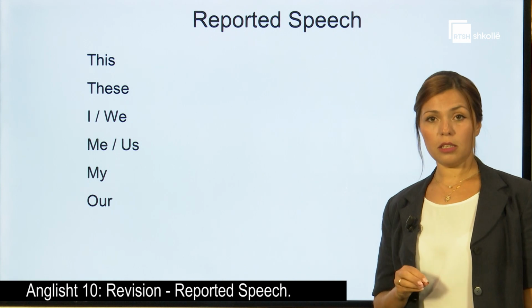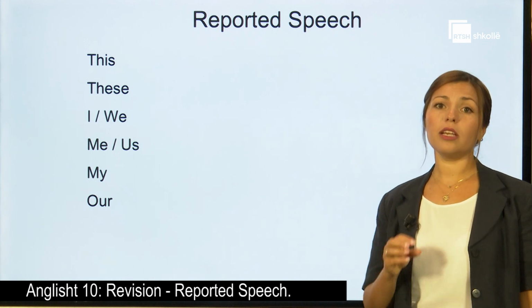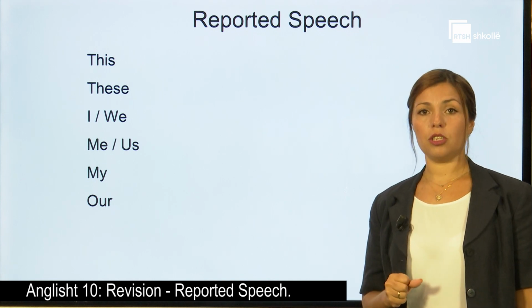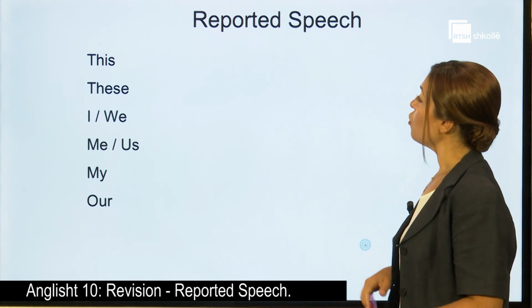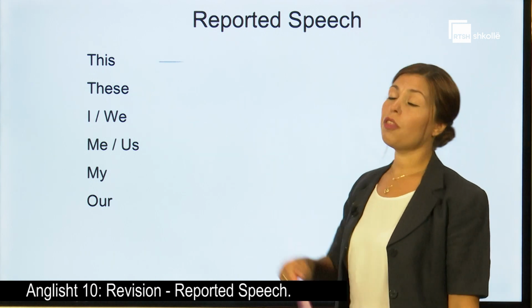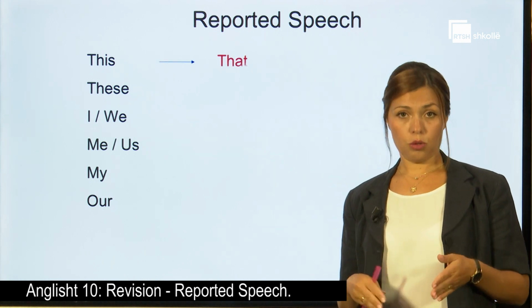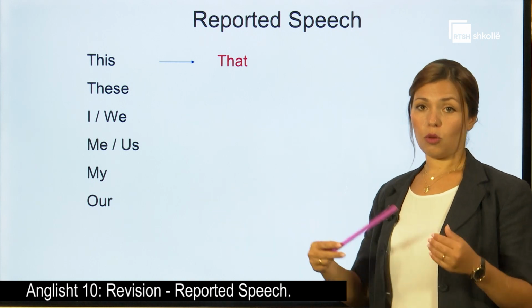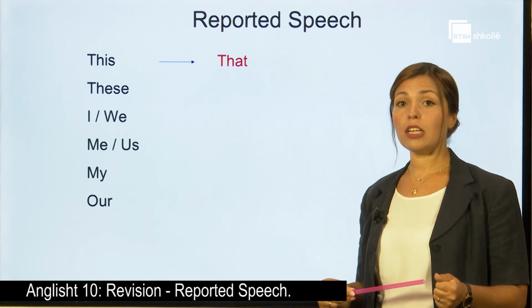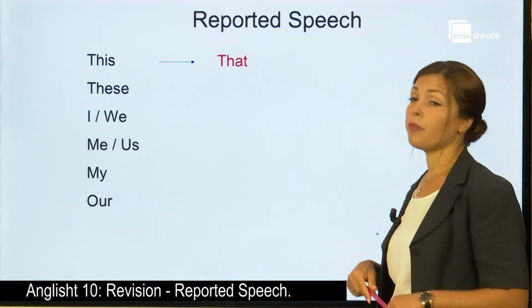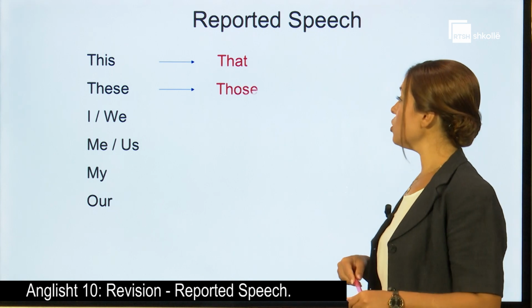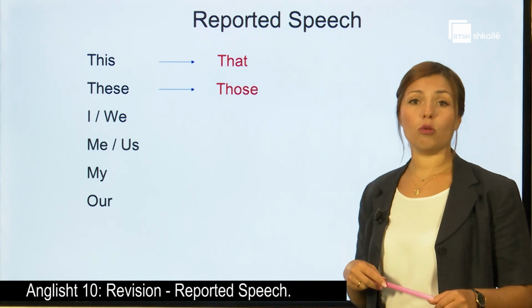Apart from the changes in the verbs, in the tenses, we have some other changes in the reported speech. For example, the word this, that refers to now, is going to become that. So this book is going to be changed into that book. If it is in the plural, these is going to be changed into those.